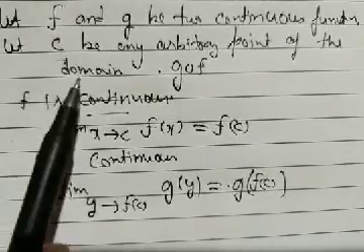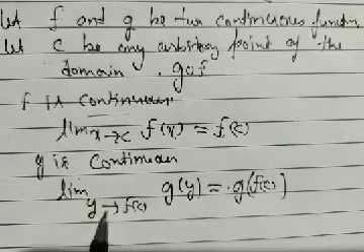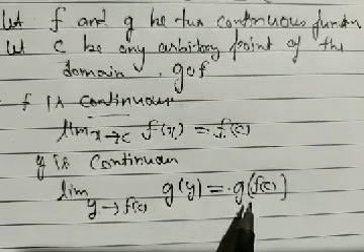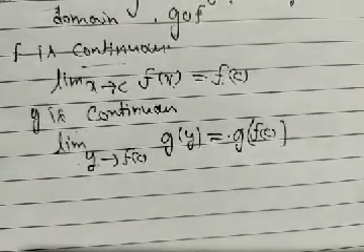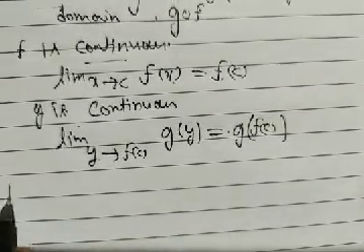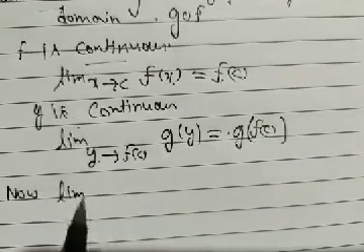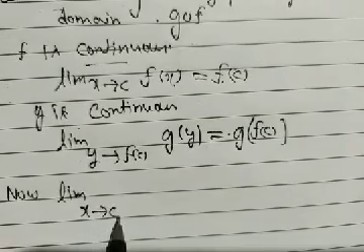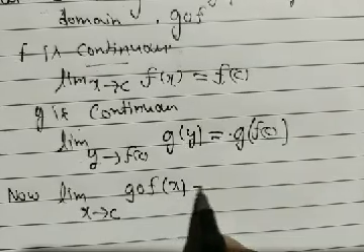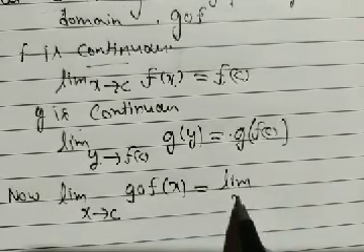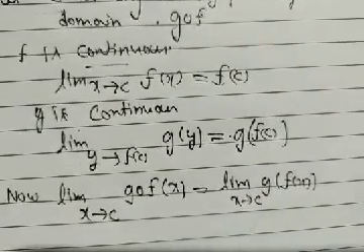Now what do we have? If f is continuous, then limit as x tends to c of f of x equals f of c. Also, since g is continuous, the limit as y tends to f of c of g of y equals g of f of c. Now we talk about the composition of the function, taken from A to C. We consider the limit as x tends to c of g composite f applied on x. By the composite definition, it is the limit as x tends to c of g of f of x.